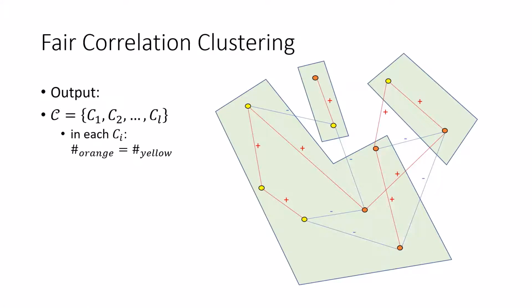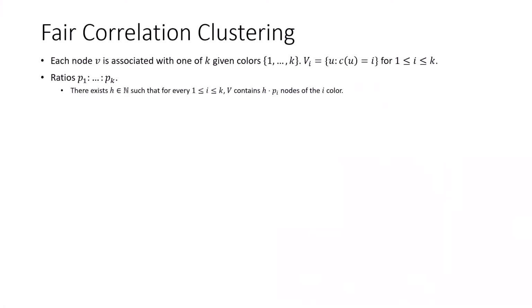So in general, each node is associated with a number between 1 and k, where k is the number of colors, and we denote V_i as all the nodes of color i in the graph. Generally, the input also contains the ratios of the colors. In the example above, we had the ratio of 1 to 1 because we had the same number of yellow and orange nodes. But we could have had, like, 20 yellow nodes and 30 orange nodes, for example. So each cluster must contain 2 yellow nodes for every 3 orange nodes.